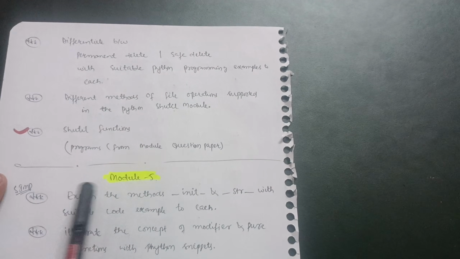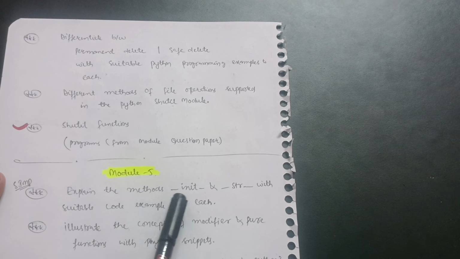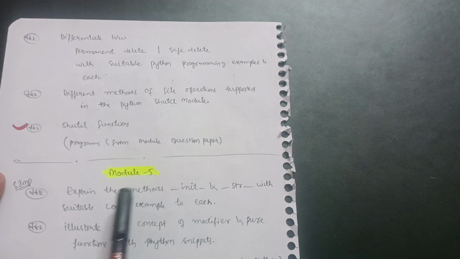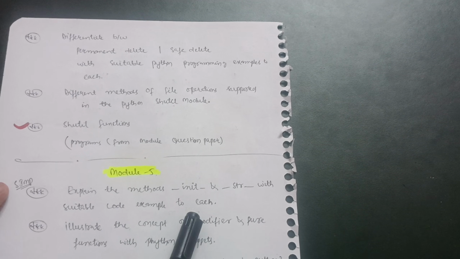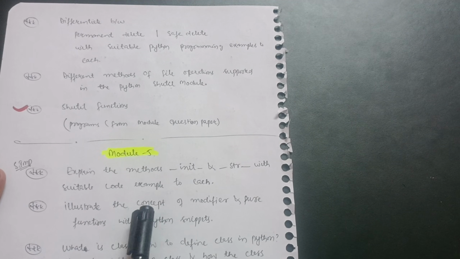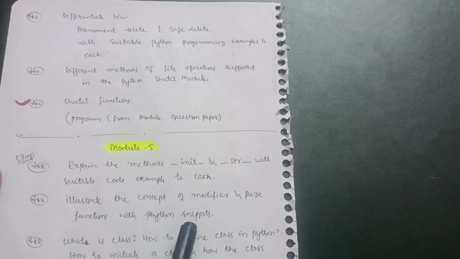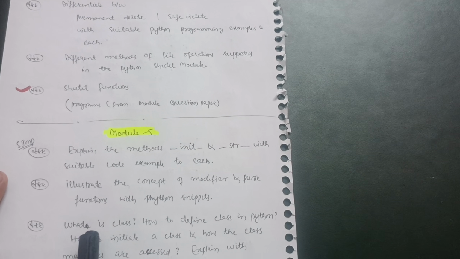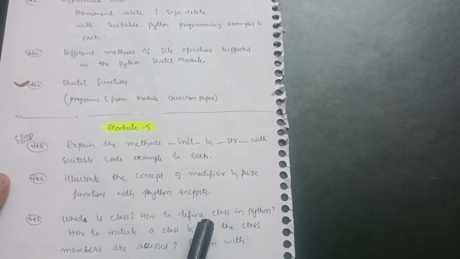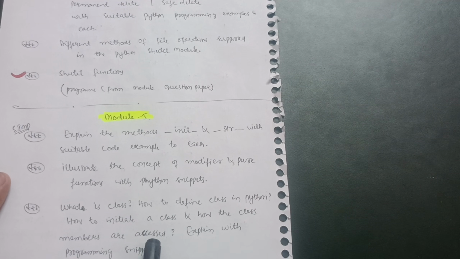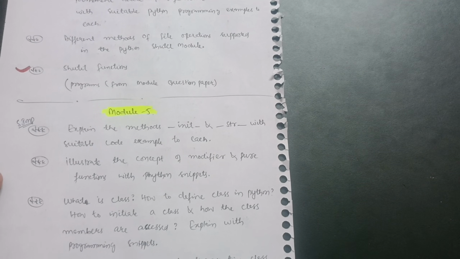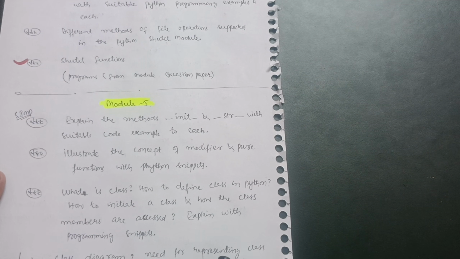Next is module 5, in which the super important question is explain the methods init and str with suitable code examples for each. Next one is illustrate the concept of modifiers and pure functions with Python snippets. Next one, what is a class, how to define a class in Python, how to instantiate a class, and how the class members are accessed, explain with programming snippets. Next one, class diagram, the need for representing class relationships using a class diagram with a suitable example.